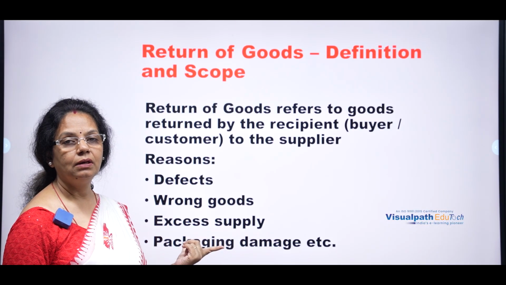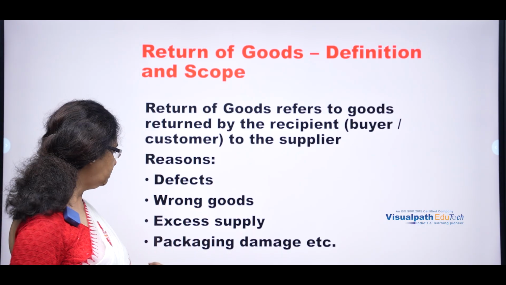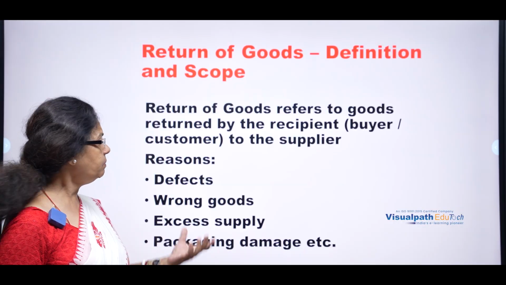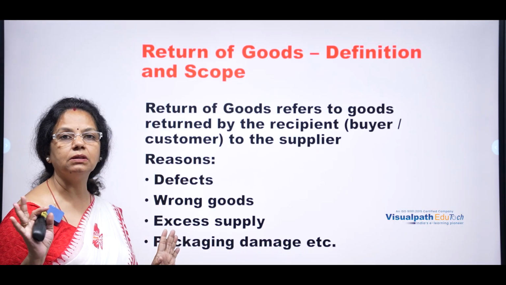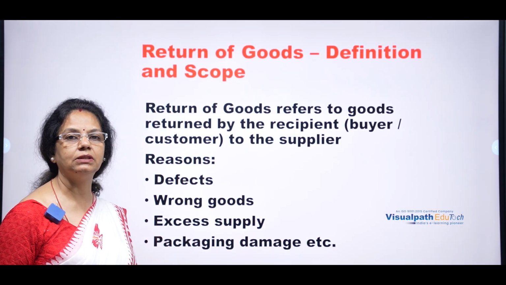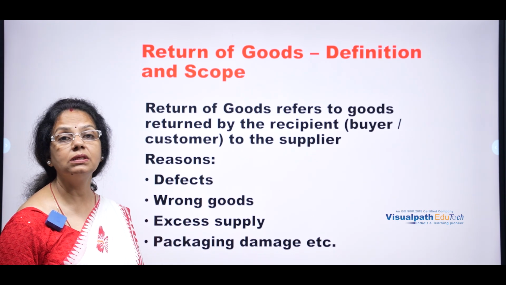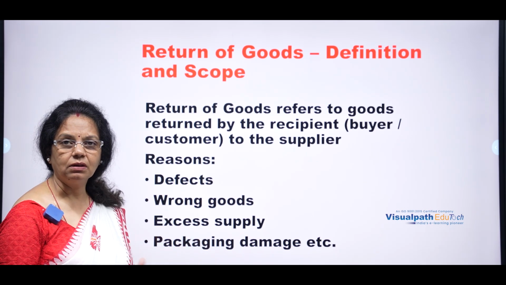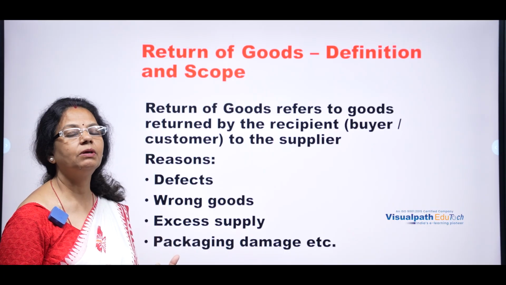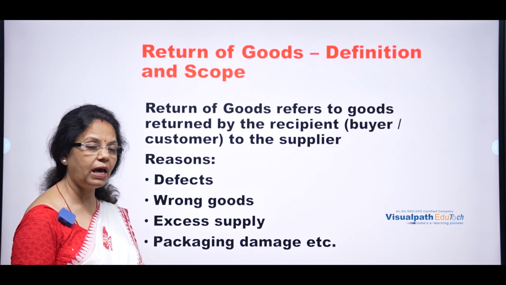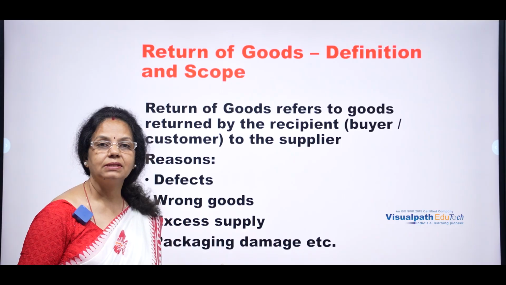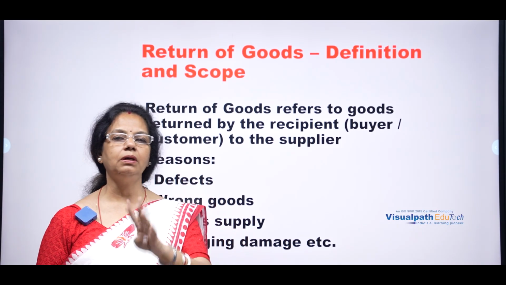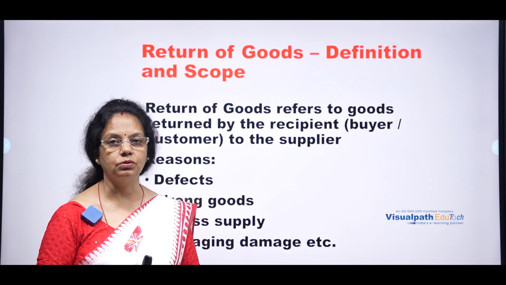Packaging damage also may be there. That means defect and damage, D square, may be there. So these four things only we have to remember in case of the return of goods.